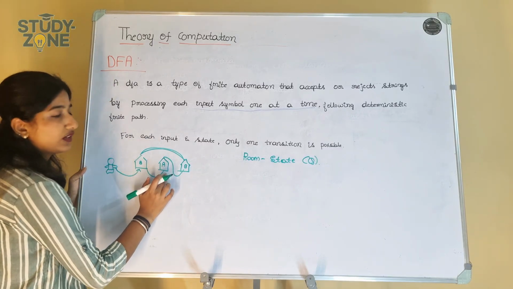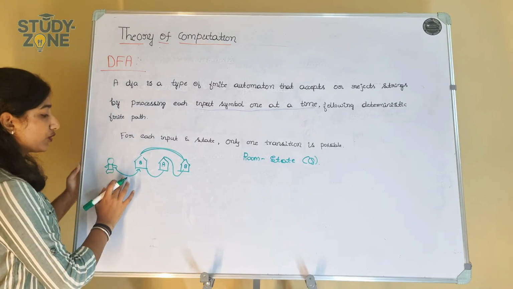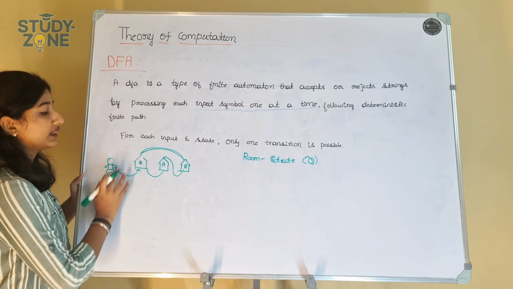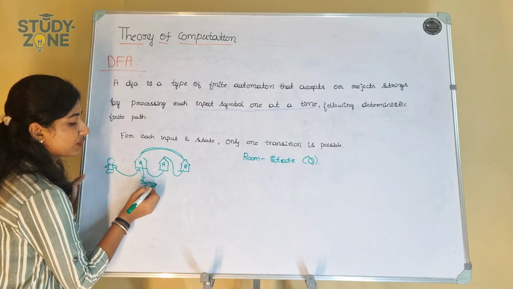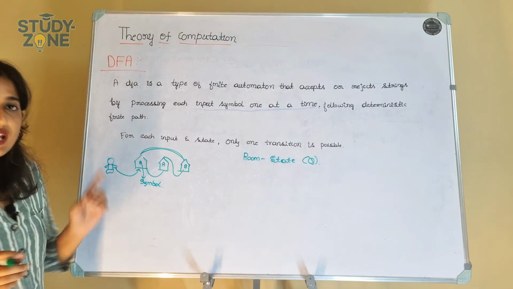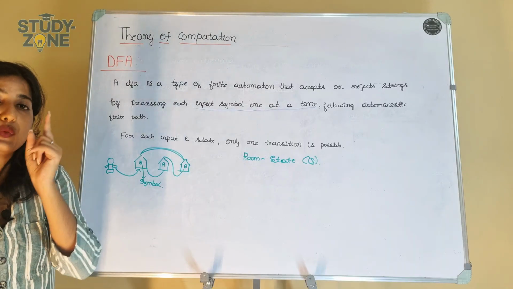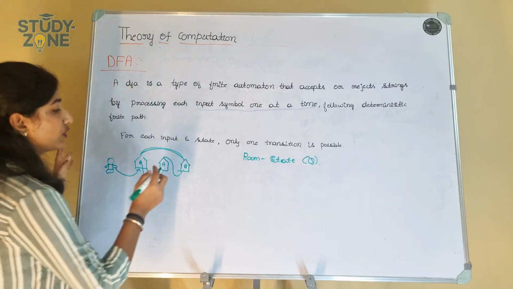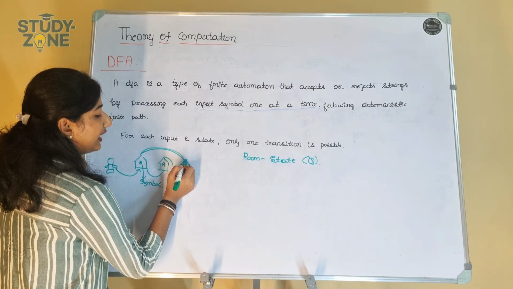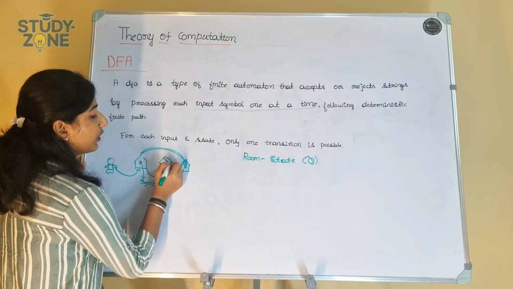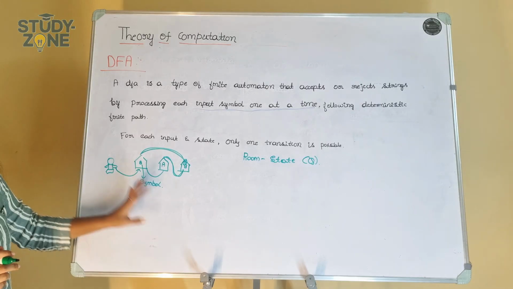If it moves from here to here, the lock will not open. Is it clear? This is a symbol. By consuming this symbol at one state, it should make the transition to another state, and only one transition is possible. If it starts searching here and gets A here, then it can move from here to here only. Clear? This is what a DFA is.